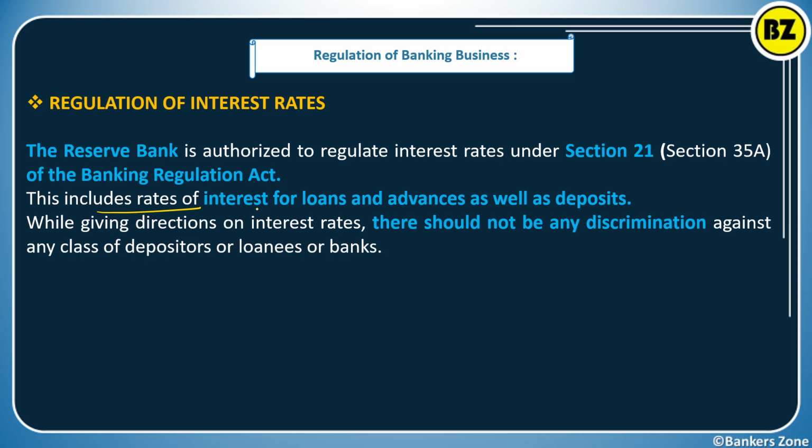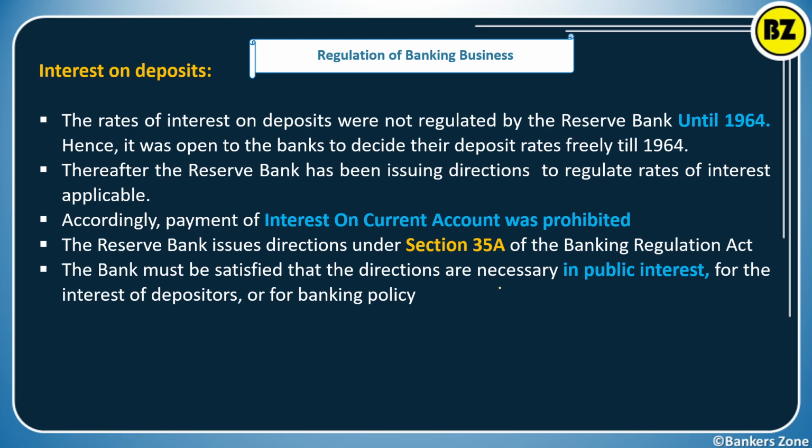This includes the rate of interest for loans and advances as well as deposits. Obviously, the rate of lending as well as the rate of deposit, for both, RBI can regulate the rate of interest. While giving the direction on the interest rate, there should not be any discrimination against any class of depositor or loan to the bank. So the RBI ensures that there is no discrimination when we are lending money. That is the proper care taken by the RBI.